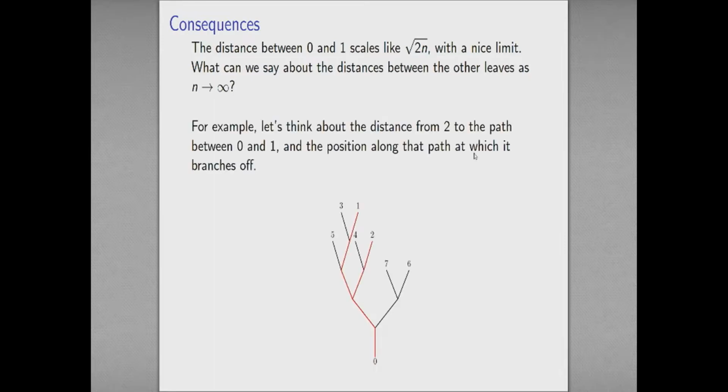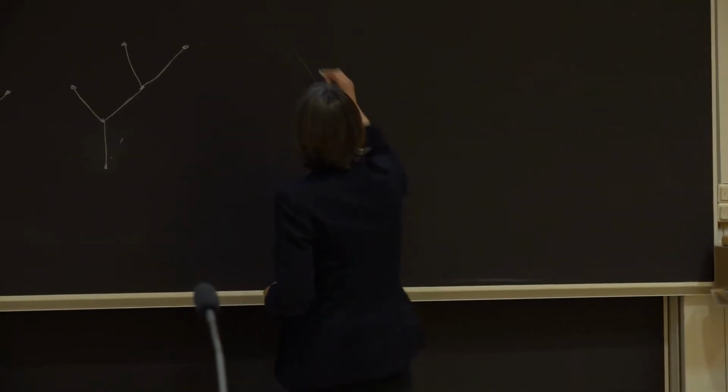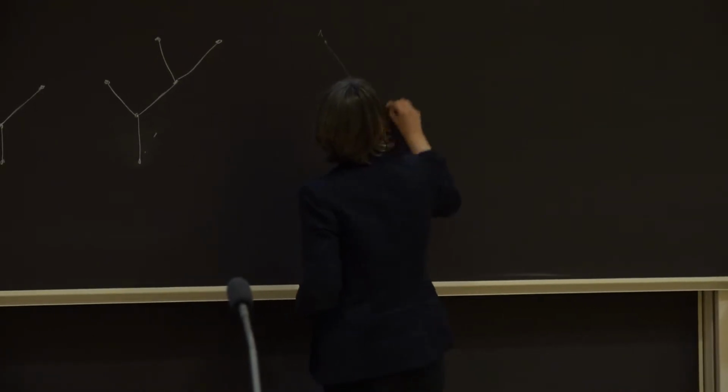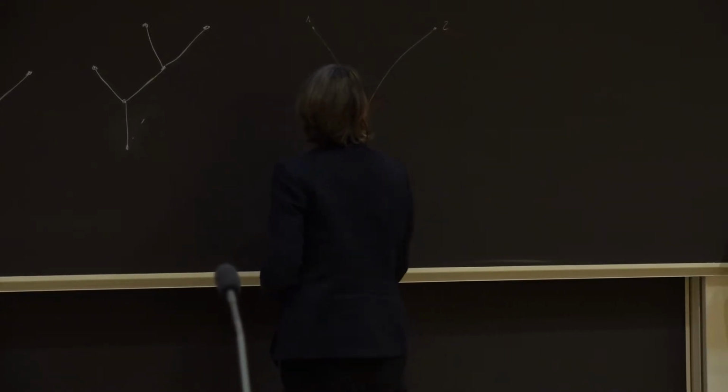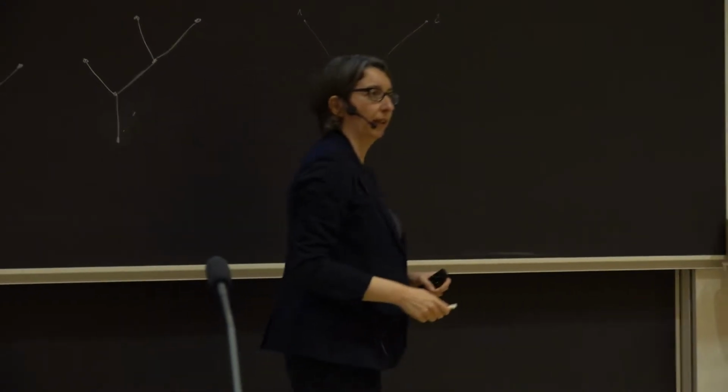For example, let's think about the distance from the leaf that I labeled 2. This is just the second one that I introduced in Rémy's algorithm, that's why it's carrying this label 2. Let's think about its distance to the path between 0 and 1. If I can do that, then what I've picked out is effectively a sort of Y-shaped subtree where hopefully I can understand each of these lengths.